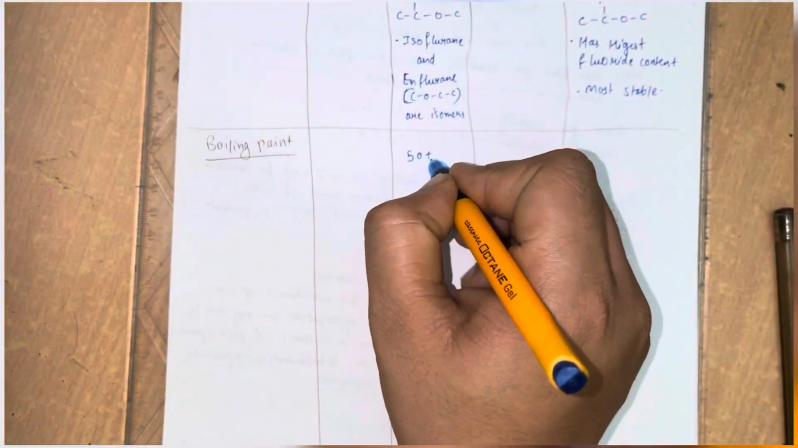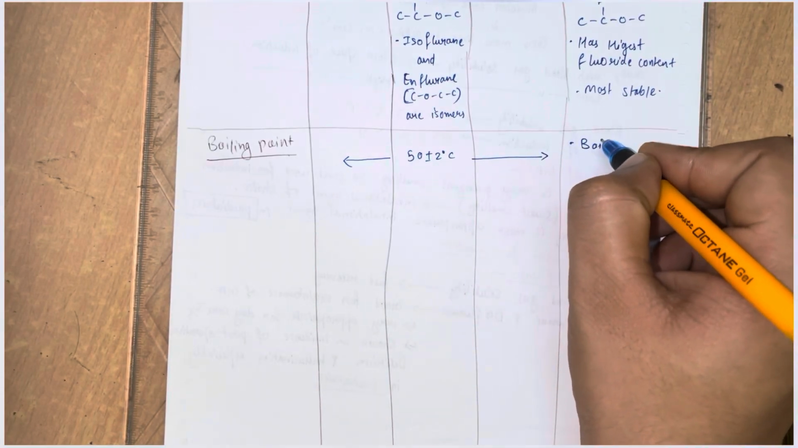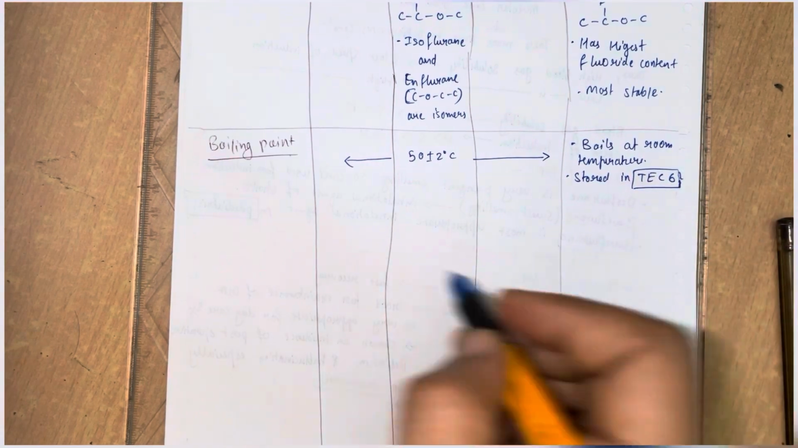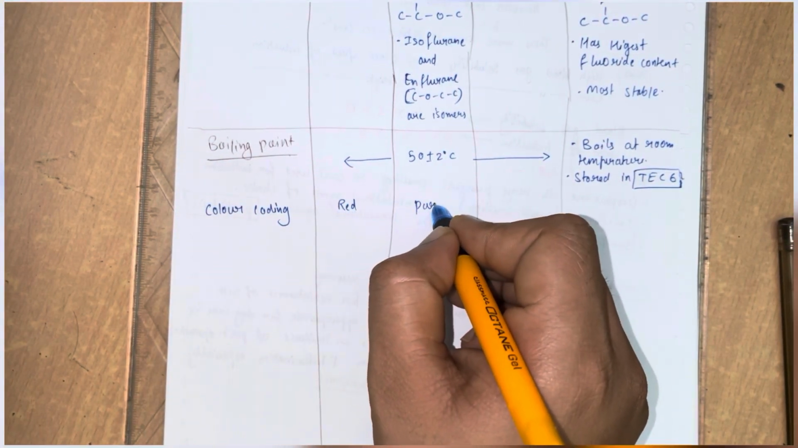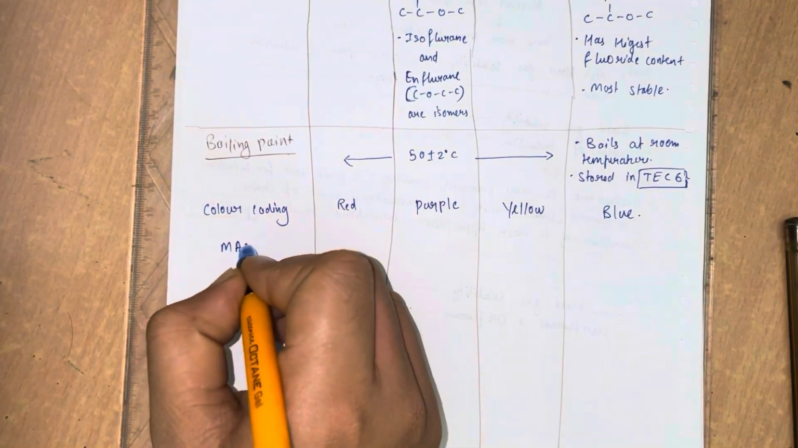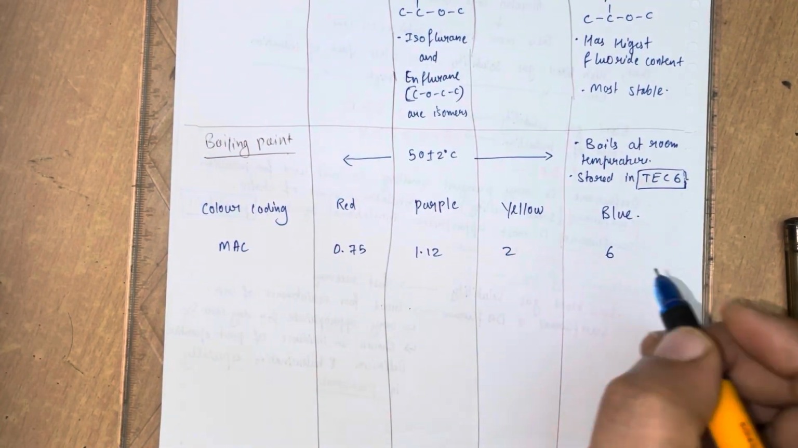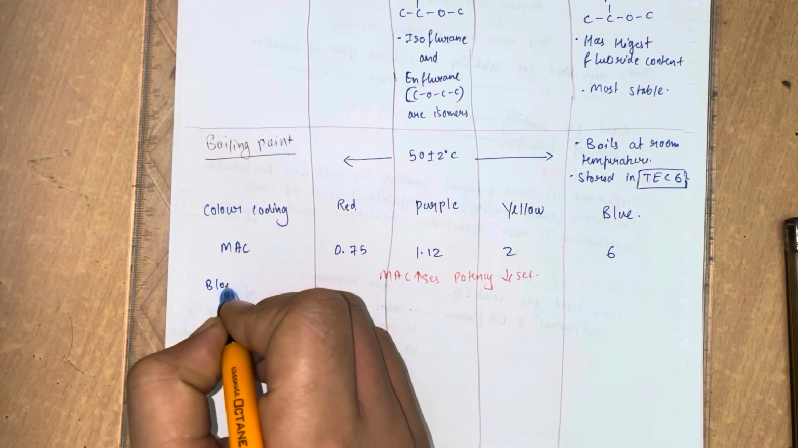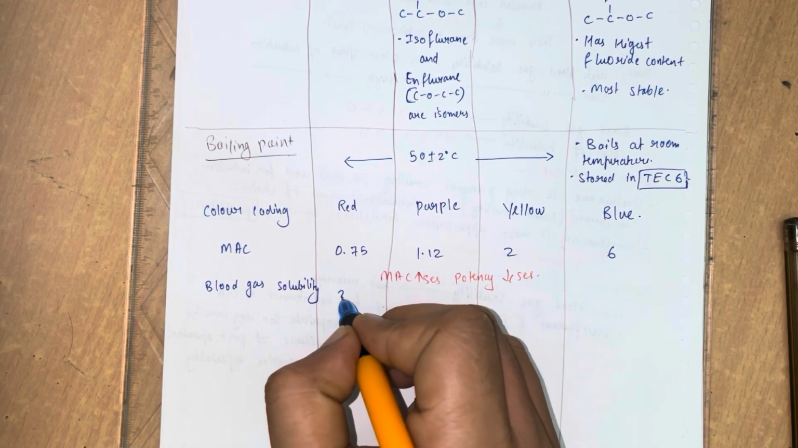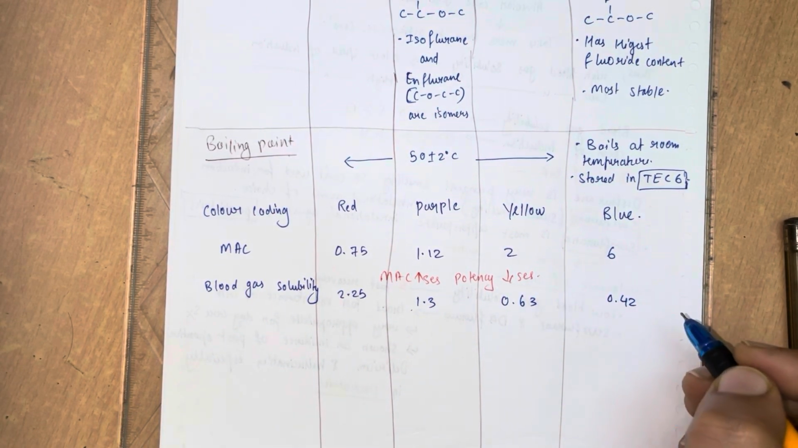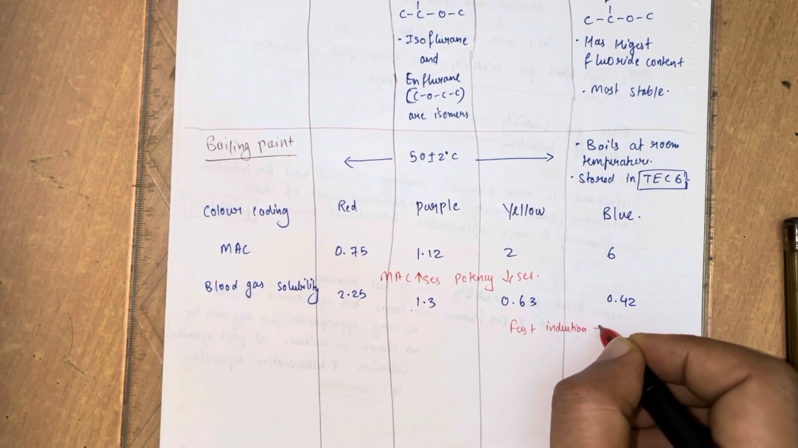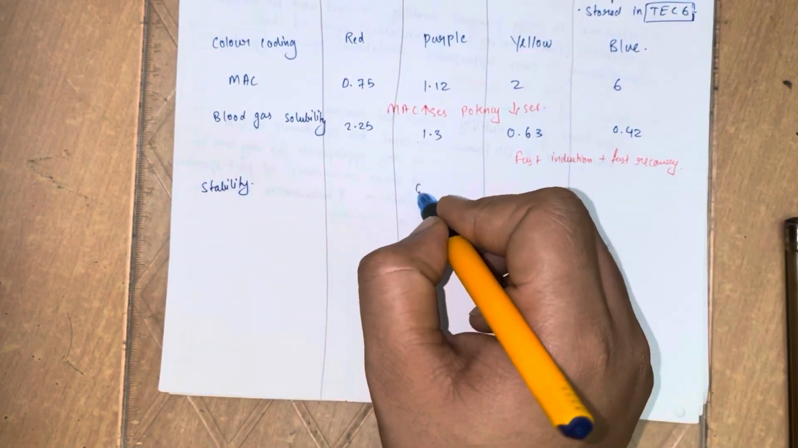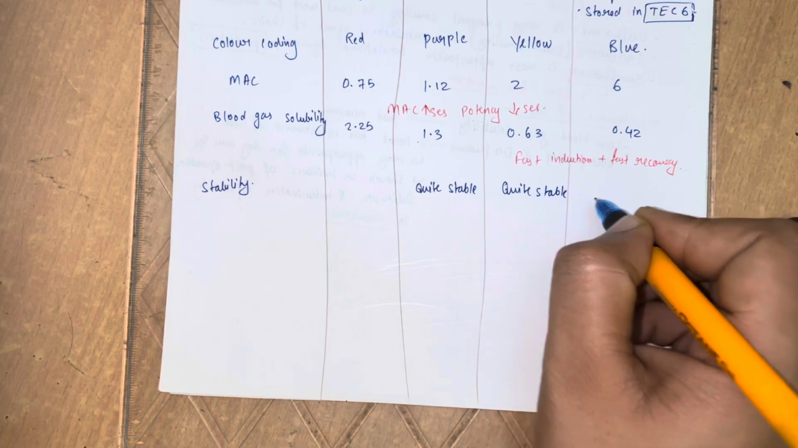Now let's talk about the boiling point. The boiling point is 50 plus or minus 2 degrees Celsius for these three drugs: halothane, isoflurane and sevoflurane. But desflurane boils at room temperature, so it is stored in a TEC vaporizer. Color is red, purple, yellow, blue. Minimum alveolar concentration, as we discussed earlier in this video: when the minimum alveolar concentration increases, the potency decreases. Blood gas solubility is as follows for these drugs. Just see the video, and we have to remember the fast induction and fast recovery for isoflurane and desflurane.